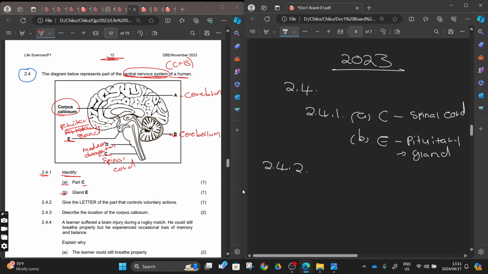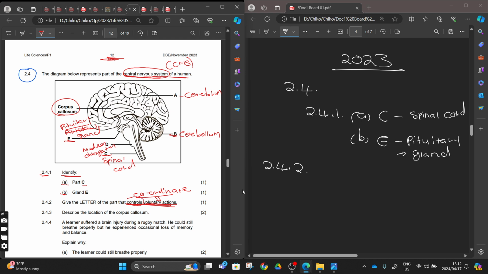So 2.4.2, give the letter of the part that controls voluntary action. We talked about this, guys. I said there is a part that controls voluntary action, and we also have the part that coordinates voluntary muscles or voluntary actions.